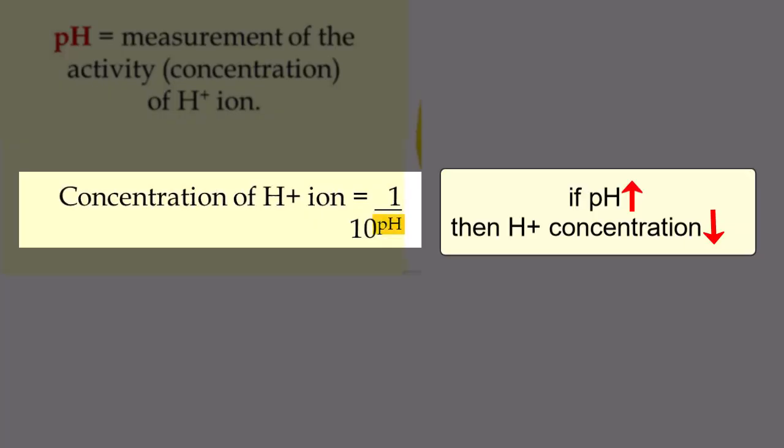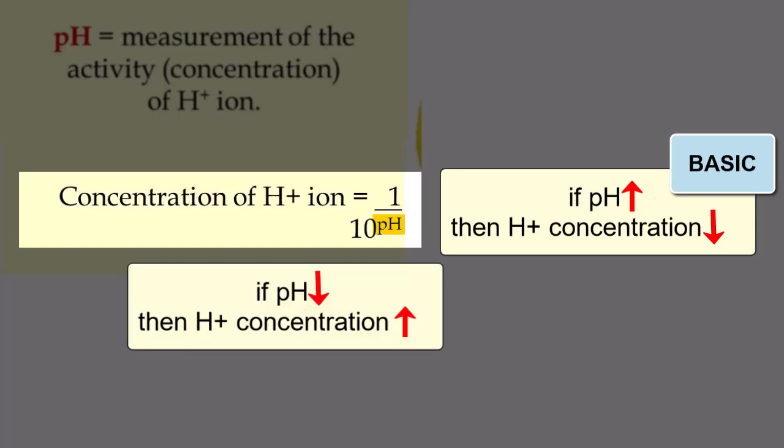As the pH or exponent gets larger, the denominator of the fraction gets larger, which means the entire fraction is now a smaller and smaller number, and the concentration of the H+ ion is low. High pH number equals low hydrogen ion concentration equals basic solution. When the exponent decreases, the denominator gets smaller, which makes the fraction bigger. Low pH equals high H+ equals more acidic.